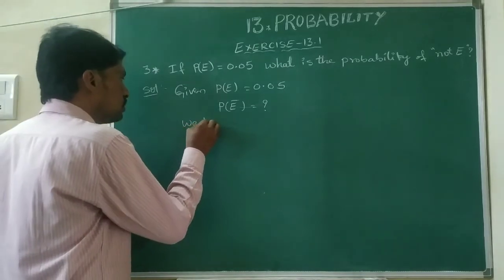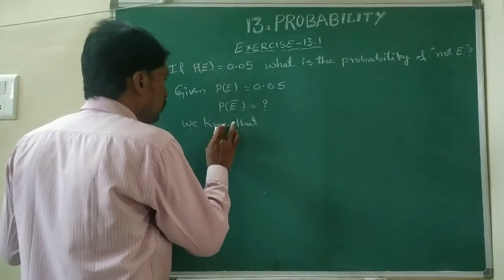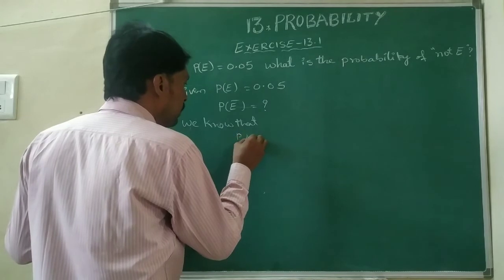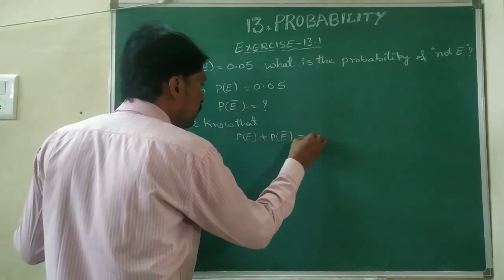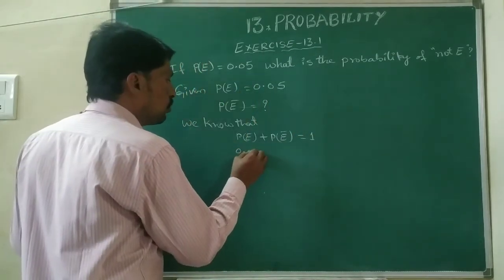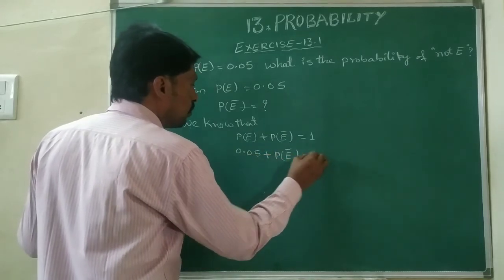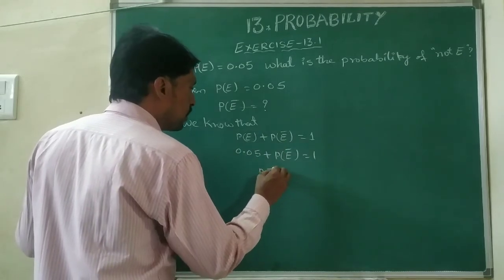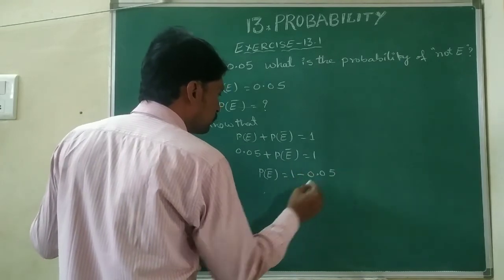We know that P of E plus P of E complement, or E bar, equals 1. P of E value we know that is 0.05, plus P of E bar equals 1. This 0.05 you can transpose to write P of E complement equals 1 minus 0.05.